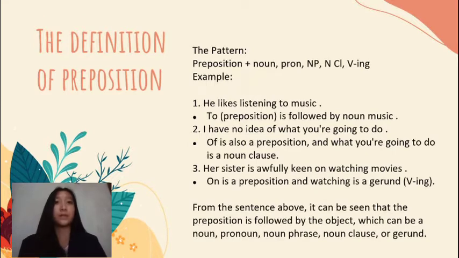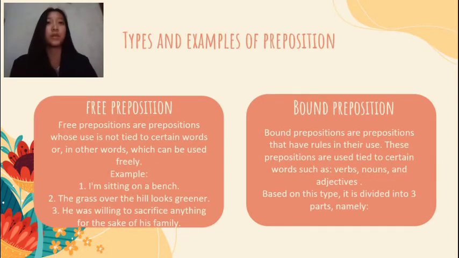From the sentence above, it can be seen that the preposition is followed by the object, which can be a pronoun, noun, noun phrase, noun clause, or gerund. So next is types and examples of preposition. First is free preposition. Free prepositions are prepositions whose use is not tied to certain words, or in other words, which can be used freely.